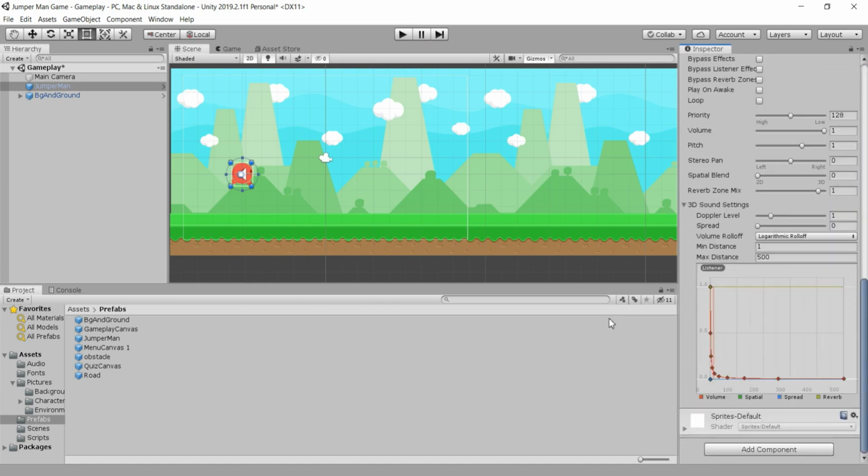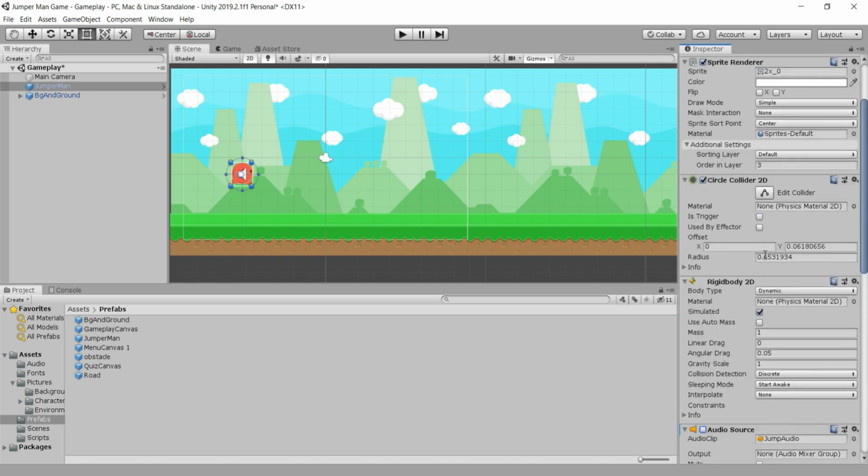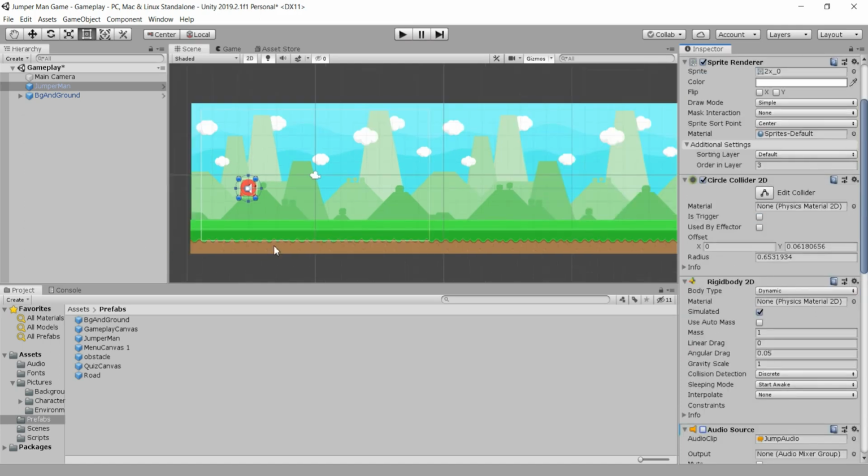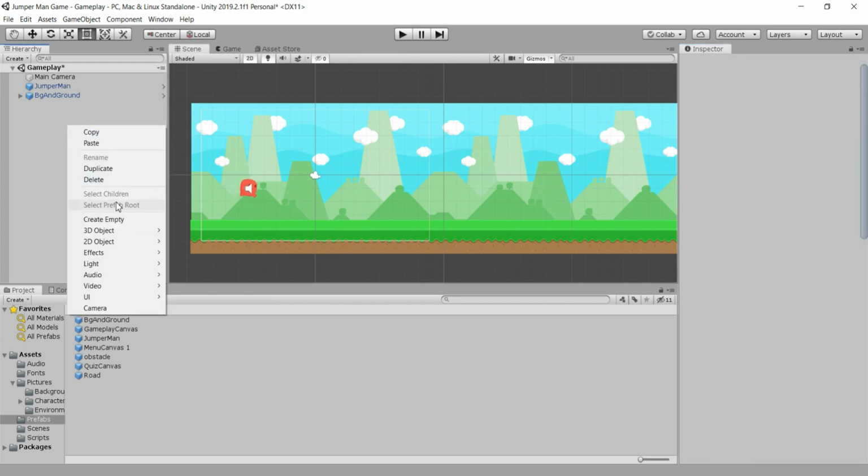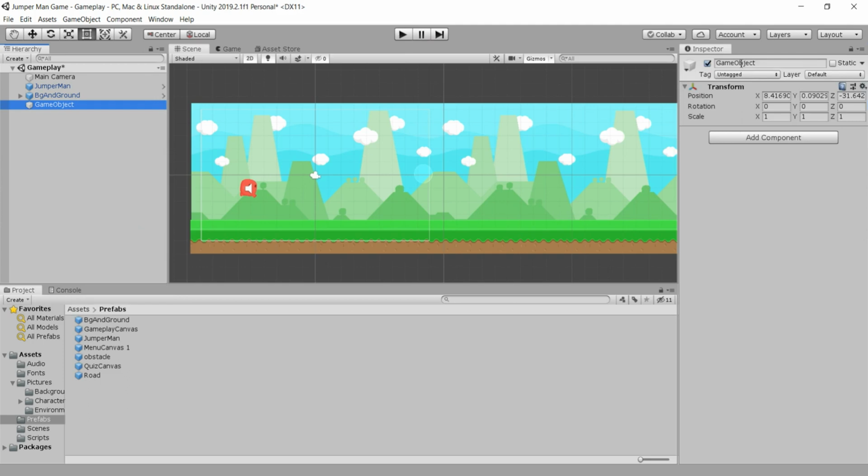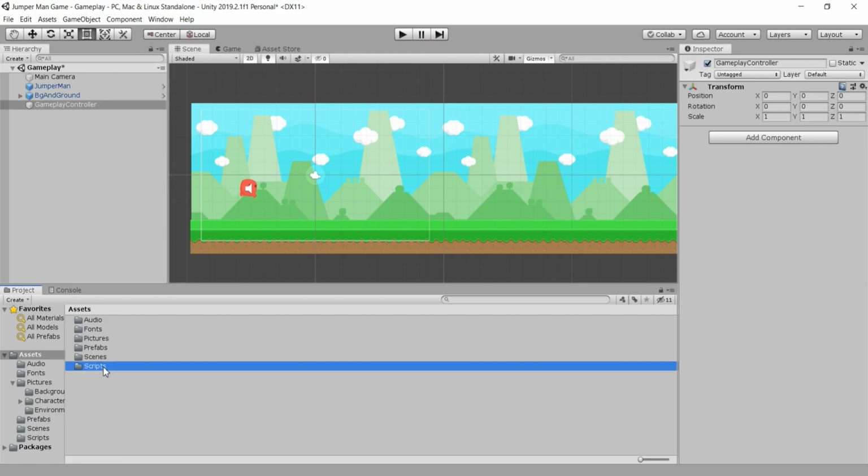We are going now to create the player script and the gameplay script, and we are going to attach our player script on the player and the gameplay script on our gameplay controller. So I will go here in the hierarchy, and like for our main menu scene, for this scene it is going to be the gameplay controller. We are going to reset the transform and go back here in our script.